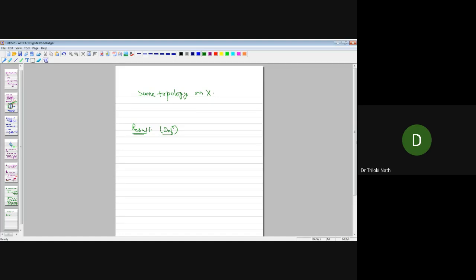Okay, so let me write precisely. Let (X, norm 1) and (X, norm 2) be two normed linear spaces.